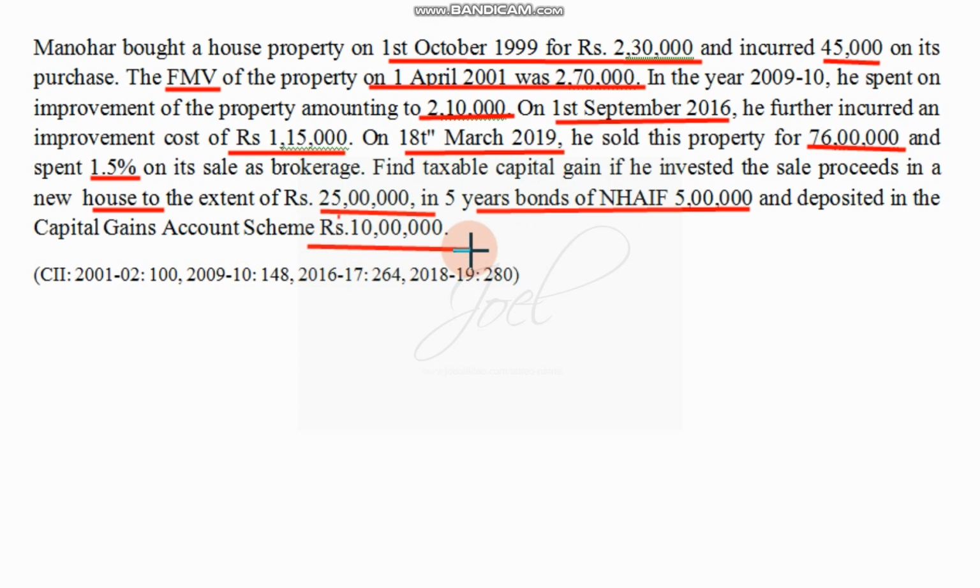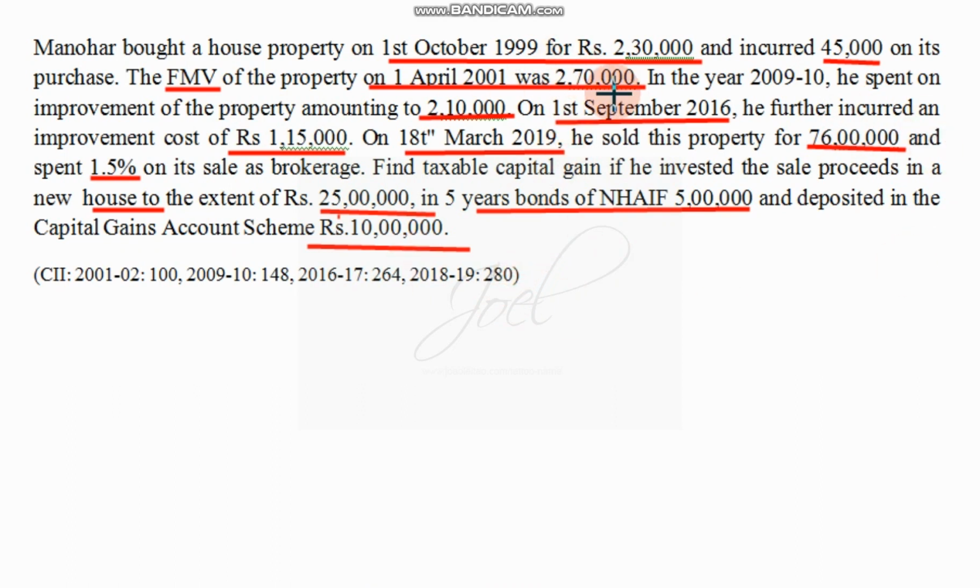Now, in the problem it is not clearly mentioned whether it is LTCG or STCG. By seeing the information we have to find out whether it is LTCG or STCG. So it is purchased in the year 1999 and sold in the year 2019. Since it is an immovable property, if he holds this property for more than 2 years, 24 months, then it is called long term capital gain.